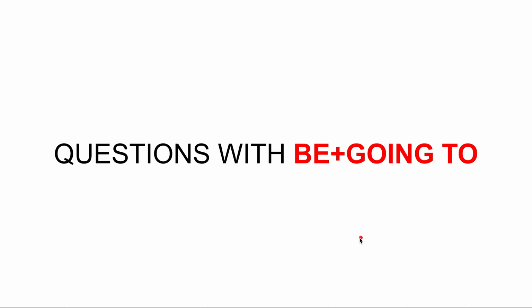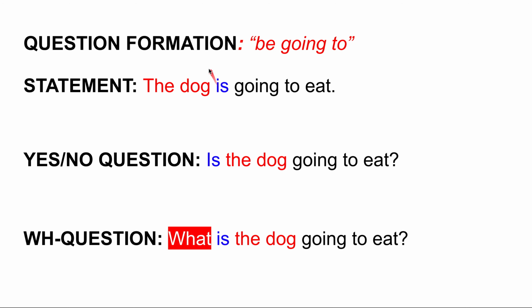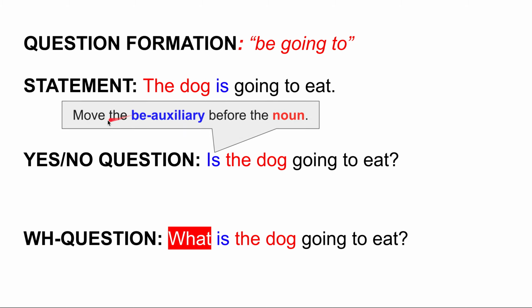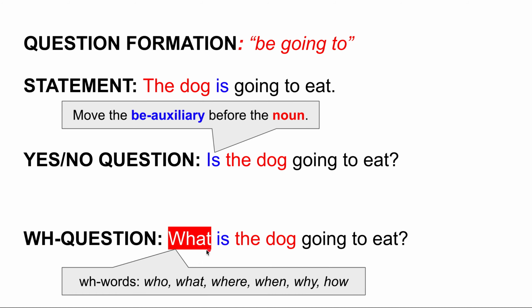Let's move on now. Here we're going to look at question formation with be going to. Okay, so for question formation, we take a statement, the dog is going to eat, and we move the be auxiliary before the noun. So we take this is and we put it right before the noun. Is the dog going to eat? If we want to make a WH question, then we just add a WH question word. What is the dog going to eat? Some WH question words are who, what, where, when, why, and how.